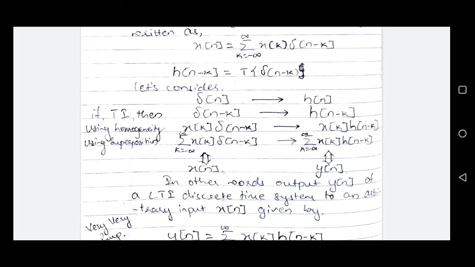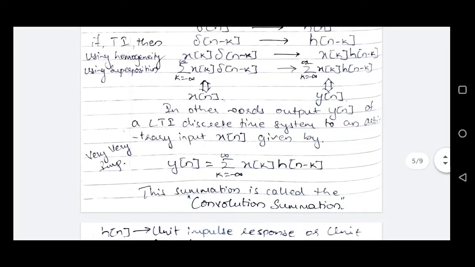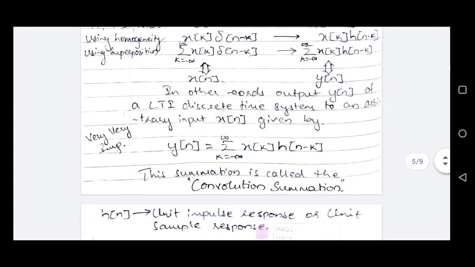In other words, the output y of n of a linear time invariant discrete time system to any arbitrary input x of n can be written as y of n equals summation k from minus infinity to plus infinity x of k h of n minus k. And this summation is called the convolution summation, or in simple terms, it is also referred to as convolution sum.